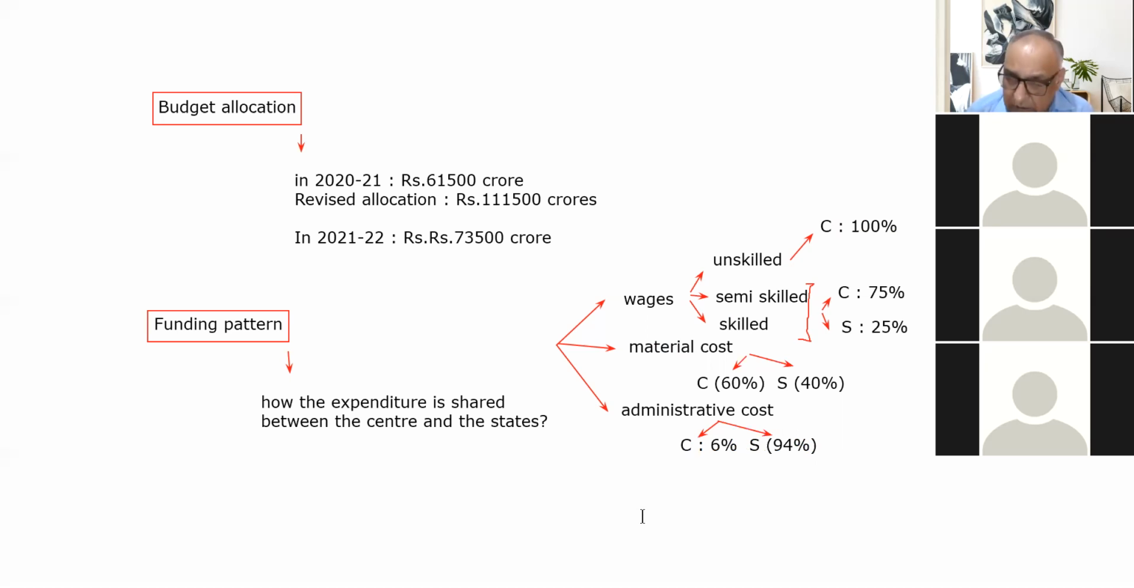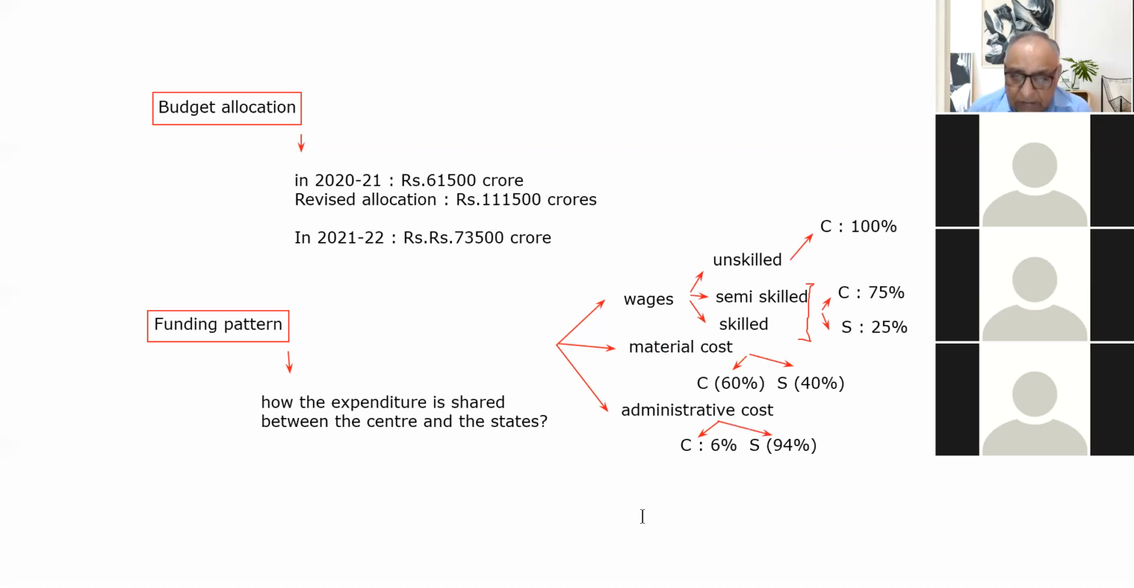There is nothing difficult. First of all, the total expenditure has been divided into three components. One component is wages, the second is the material cost, and the third is the administrative cost. As far as unskilled workers are concerned, 100% of the wage expenditure of unskilled workers is borne by the center. States don't have to contribute anything towards it.